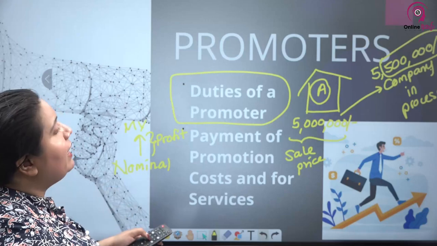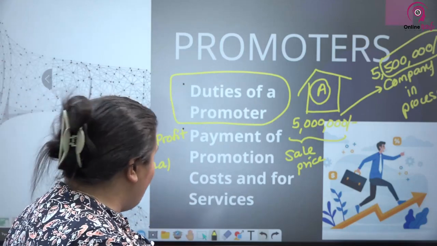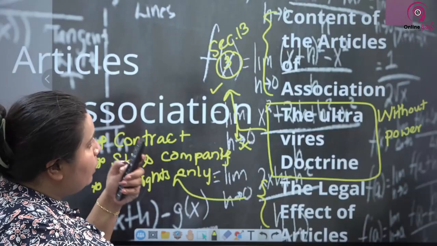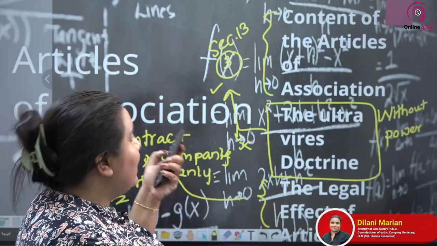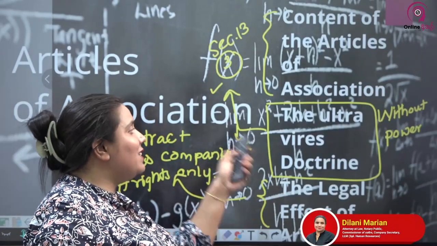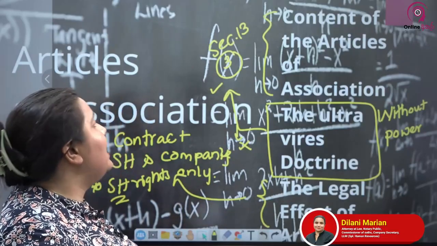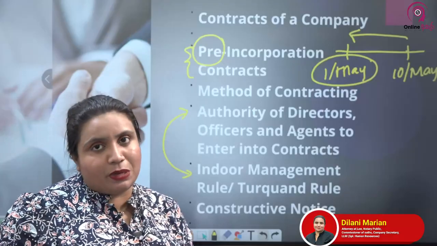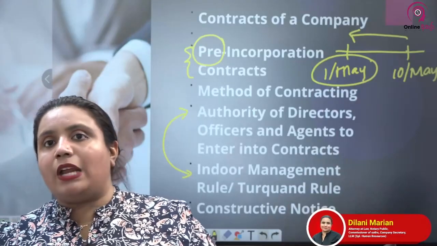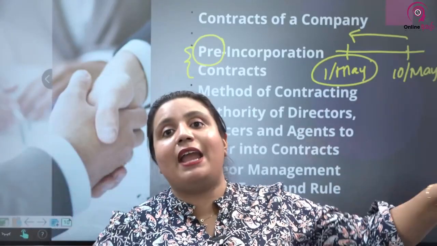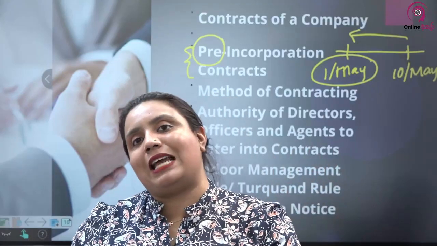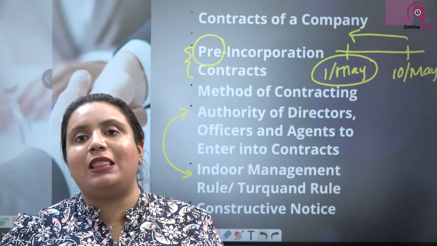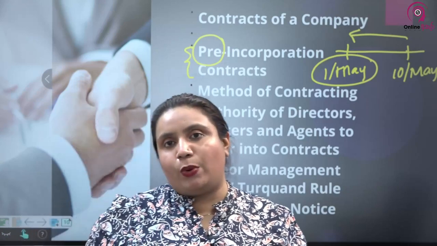Under a separate set of lectures, we started with the promoters. We discussed the duties and how payments are made to a promoter. Then we moved on to the contents of the articles of association, how the ultra vires doctrine works, and the legal effect of the articles. We ended with the different types of contracts that a company enters into: pre-incorporation contracts, earlier not being ratified, now being ratified, who can sign on behalf of the company, the Turquand rule and constructive notice. With that, the second unit has come to an end.